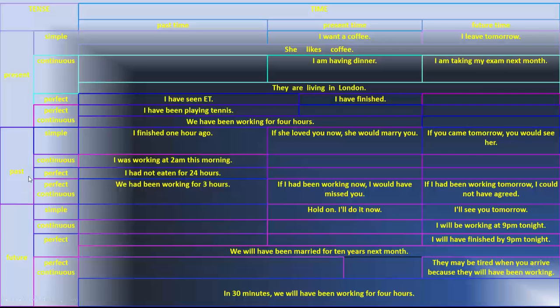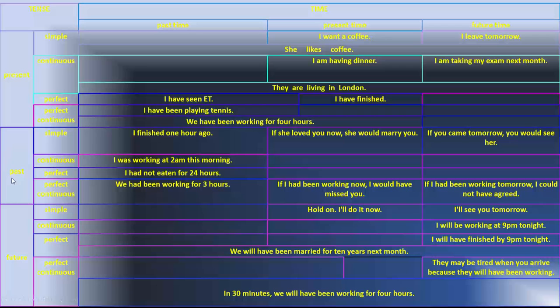In the past tense, it gives always the past. I finished 1 hour ago. I was working at 2 a.m. this morning. I had not eaten for 24 hours. We had been working for 3 hours.